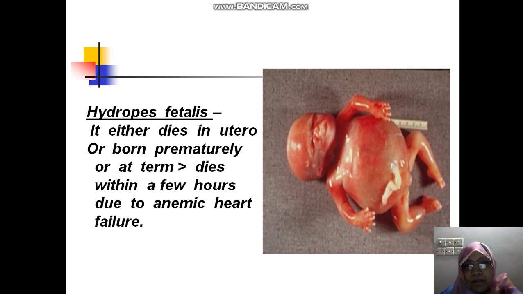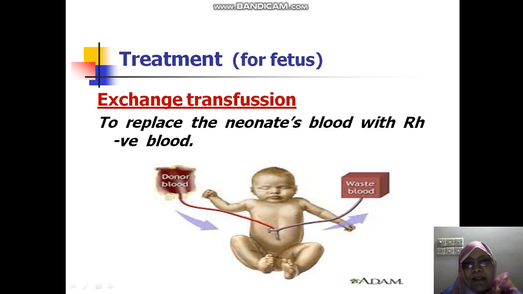And now there are the treatment and prevention. Of course, treatment is for the fetus and prevention is for the mother. There is only one treatment. This is called exchange transfusion. In this case, blood transfusion is done with Rh negative blood. That is, negative blood will be transfused, and the neonate's own blood, that is the Rh positive blood, should be withdrawn.